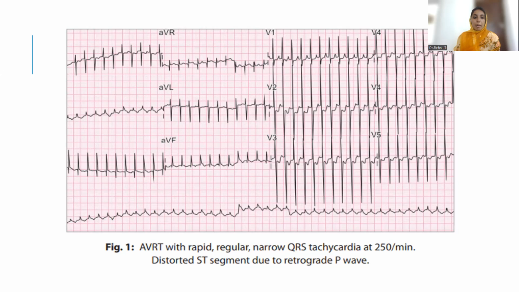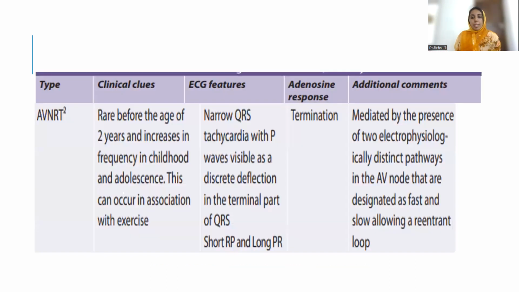Again, refer back to our previous videos, but still I'll tell you, it is 1500 divided by the number of small boxes. When you count the small boxes here, there are around 6 small boxes in between. So 1500 divided by 6 is 250. And the ST segment is distorted because of the retrograde P wave. And AVRT is also there.